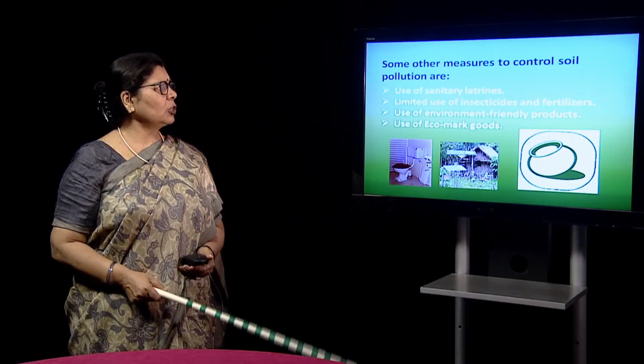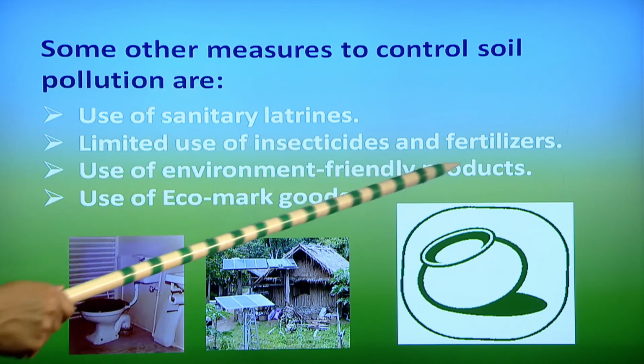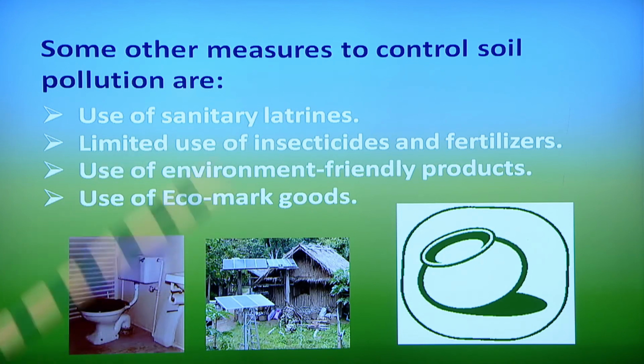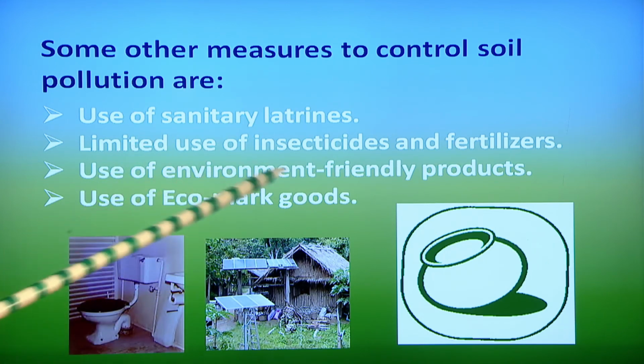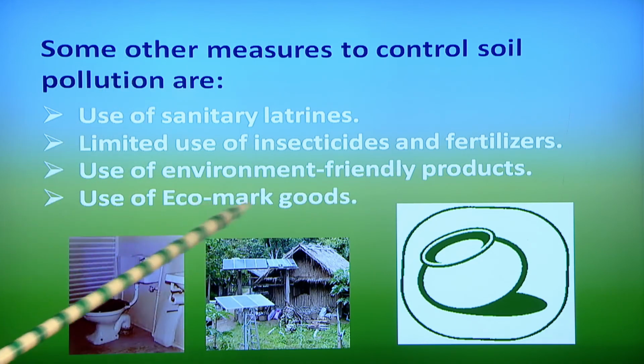Other methods can also be used for soil pollution: use of sanitary latrines, limited use of insecticides and fertilizers. You can use natural fertilizers, as we have learned about composting. Use environment friendly products like this, and use eco-mark goods.